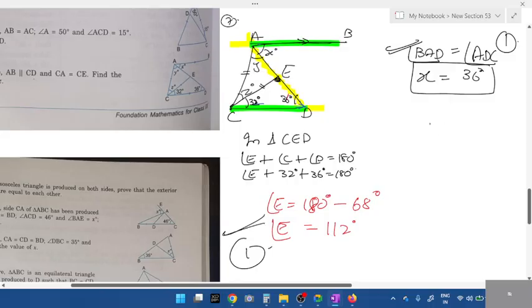Y and Z are in which triangle, students? Respond. Y and Z. They're inside which triangle?